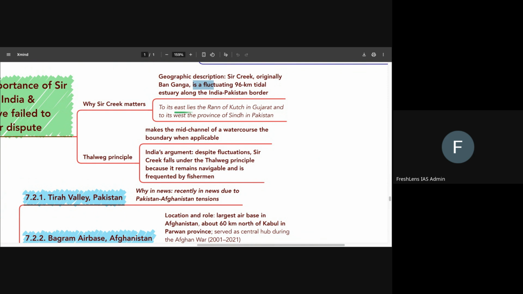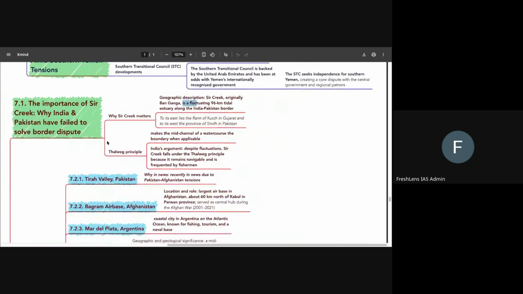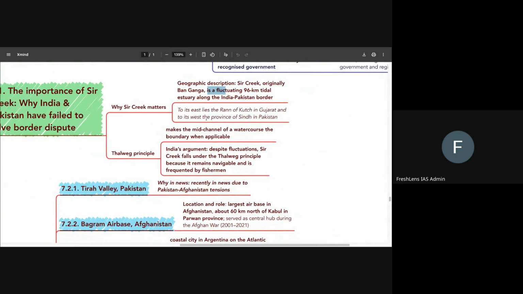Okay. To its east lies the Rann of Kutch in Gujarat, and to its west lies the province of Sindh in Pakistan. The most important part among all of this is that while Sir Creek is disputed, the main discussion has been happening around a principle called the Thalweg principle. Okay? Now, what is this Thalweg principle? It basically says that if a water course is navigable, then the middle of that particular channel is the boundary between the two countries concerned whenever it is applicable.